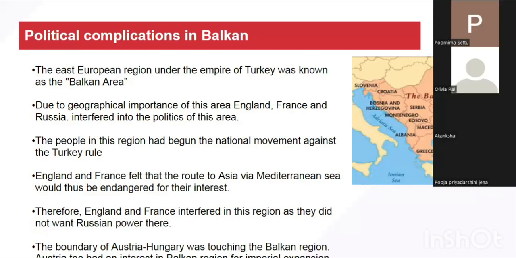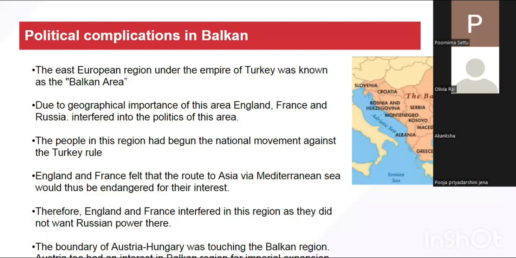So this Balkan area was under the control of Turkey. Because of its geographical location, this area was quite important, and everyone was specifically interested in it. Mainly, the one who controls the Balkans will control the Mediterranean Sea. And why is the Mediterranean Sea important? From the Mediterranean Sea, via the Suez Canal, you can easily come to India. And the world's most precious colony was India. India was called the jewel in the crown of the British Empire, right?